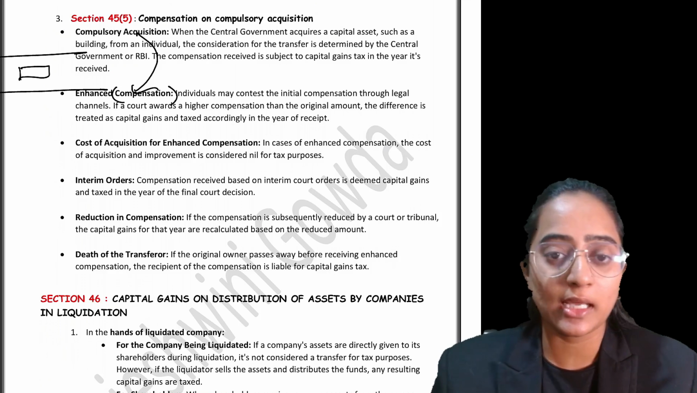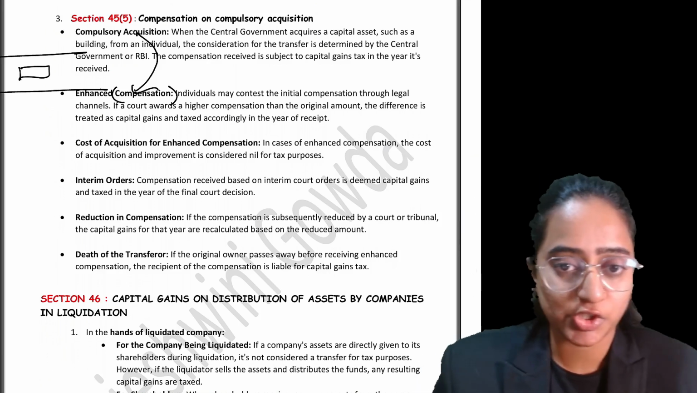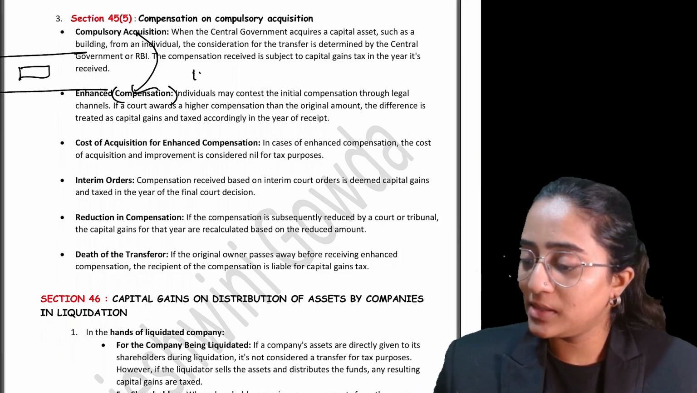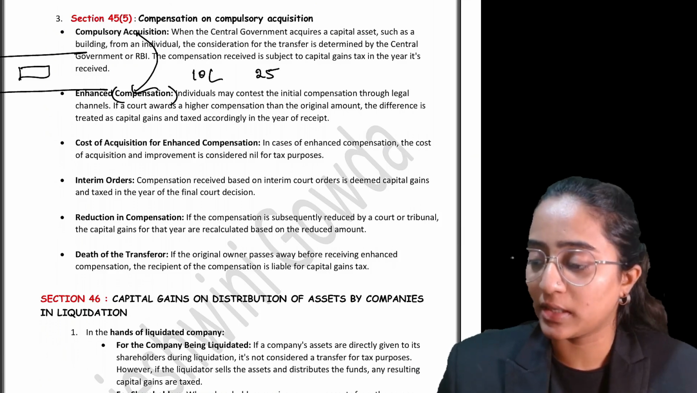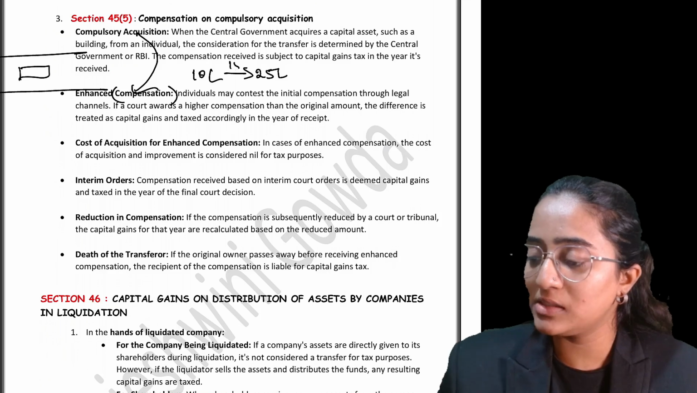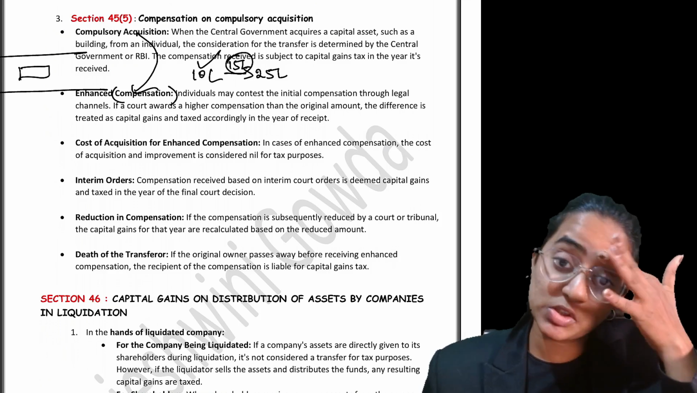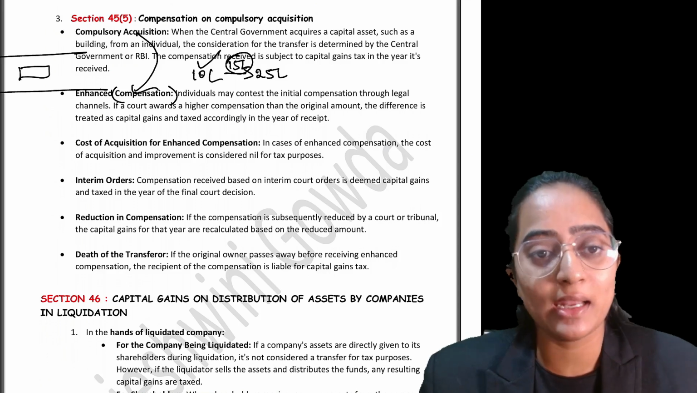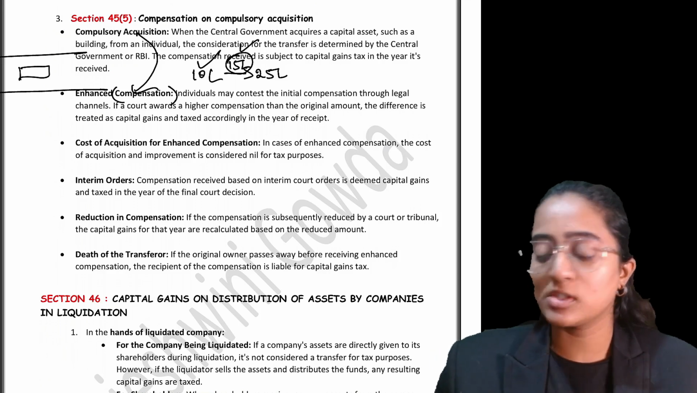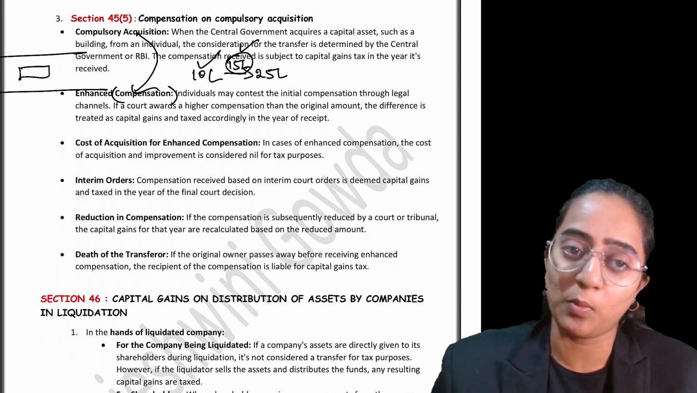For the property being taken over, the government is going to give you some amount in the form of compensation. Suppose the government has given you 10 lakh and you say, no, I want 25 lakh for that. After receiving this 10 lakh rupees as the initial compensation, you apply again for enhanced compensation. That additional 15 lakh is called more compensation that you are receiving, which is nothing but the enhanced compensation.